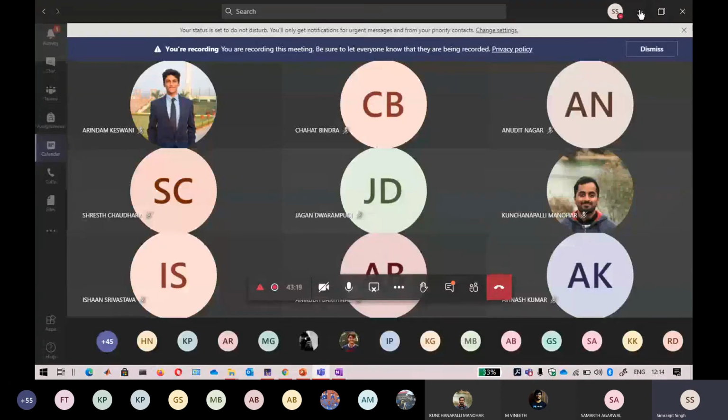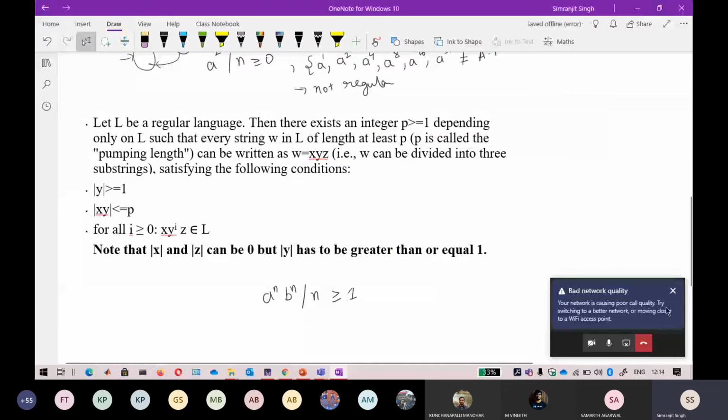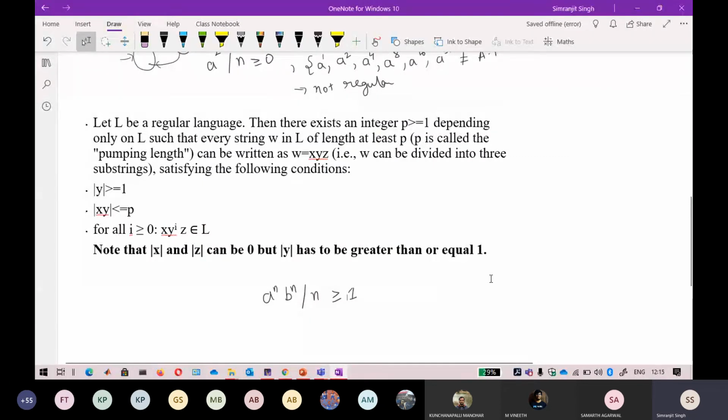I know that this particular language is not regular. I directly know because we are not able to build a finite automaton corresponding to that language. So by the pumping lemma, the pumping lemma will fail on this. Keep that in mind. So this is your L.